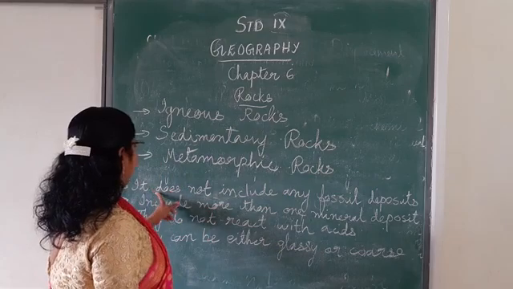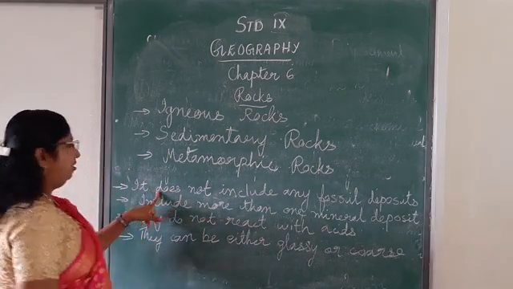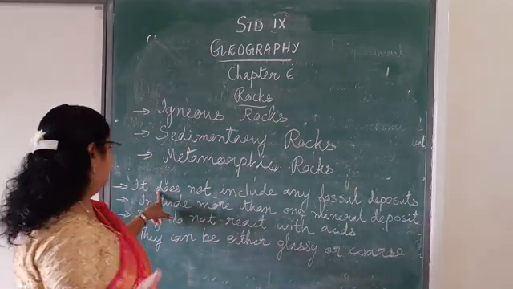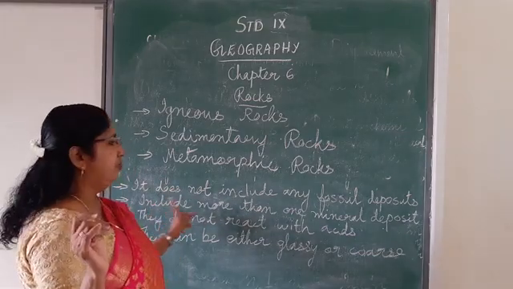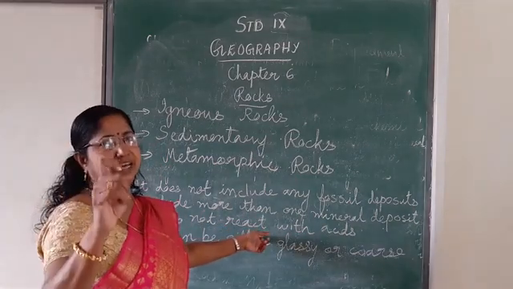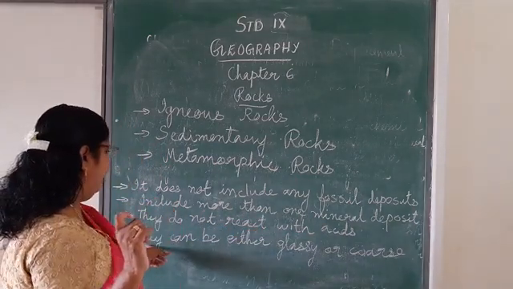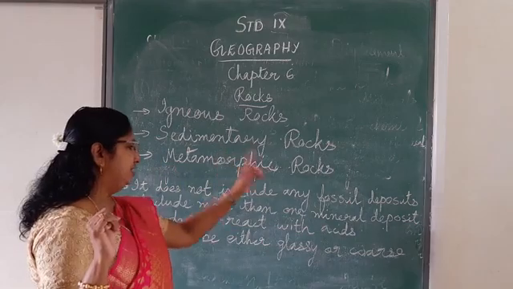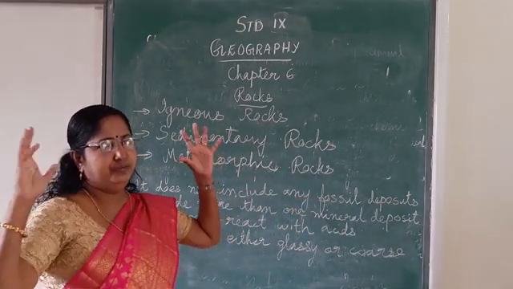We will repeat one more time. Igneous rock does not include any fossil, it includes more than one mineral deposit, and it does not react with the acid. The last point: it can be either glassy or porous, rough to soft.